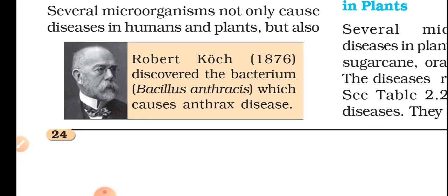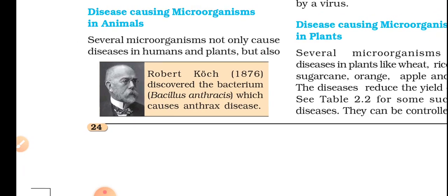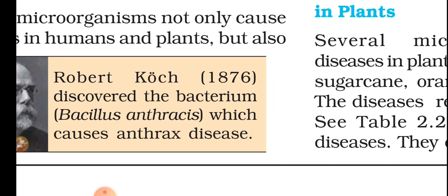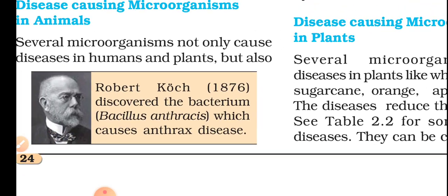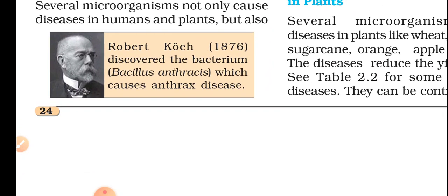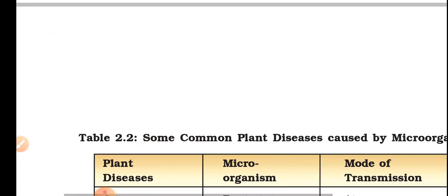Robert Koch, in 1876, discovered the bacterium called Bacillus anthracis, which causes anthrax disease. He discovered the causing agent of anthrax disease, that's Bacillus anthracis. That bacteria causes anthrax disease in humans and cattle. That was discovered in 1876. See, almost 150 years back.